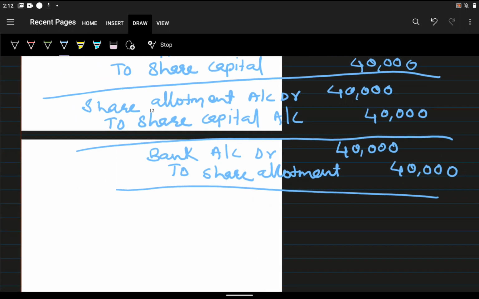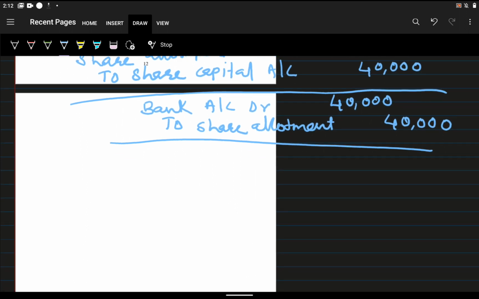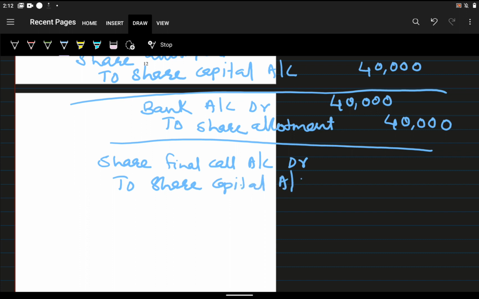So next one we will do the final call. At the time of the final call only we get the call scenario. I told you this is an external factor, so nothing will change in the due entry. So share final call account debit to share capital account.